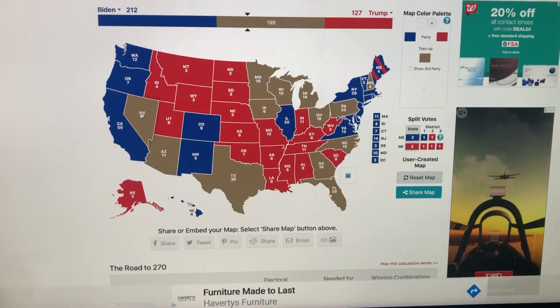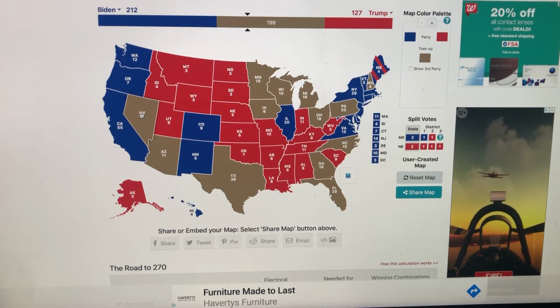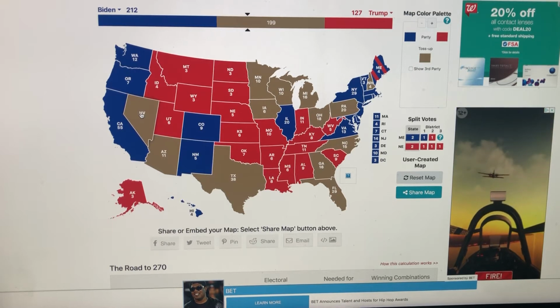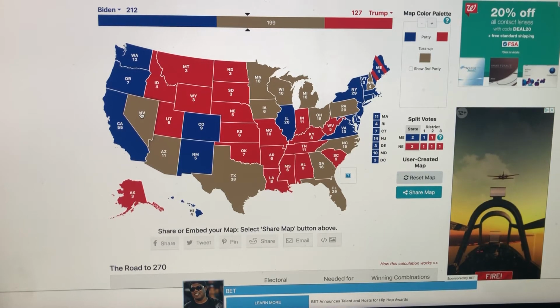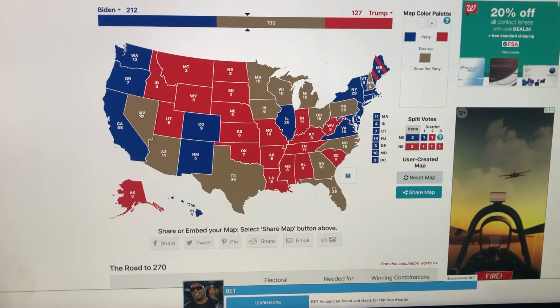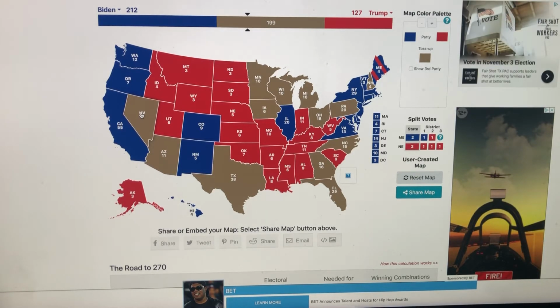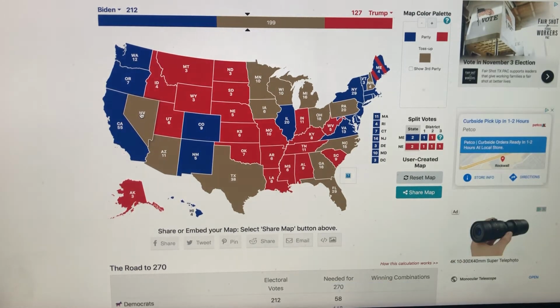So in the state of Nevada, in October of 2016, Clinton had a 3.3% lead. Now Biden has a 4.7%. So the Democrats actually gained 1.4% on the polling. And Clinton won in 2016. She won by 2.4%.